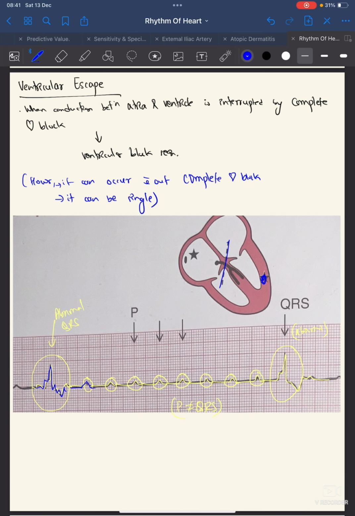Here you can see the P wave, but no depolarization. Then again no depolarization. Atrial depolarization is followed by no ventricular depolarization because of the complete heart block. And there you can see QRST. This depolarization is from the ventricular region. So this is abnormal, and the P is not corresponding with the QRS complex. So you can say that this is the ventricular escape because there has been QRS, a ventricular depolarization, but not in any relation with the atrial depolarization. So this is the ventricular escape in the ECG.